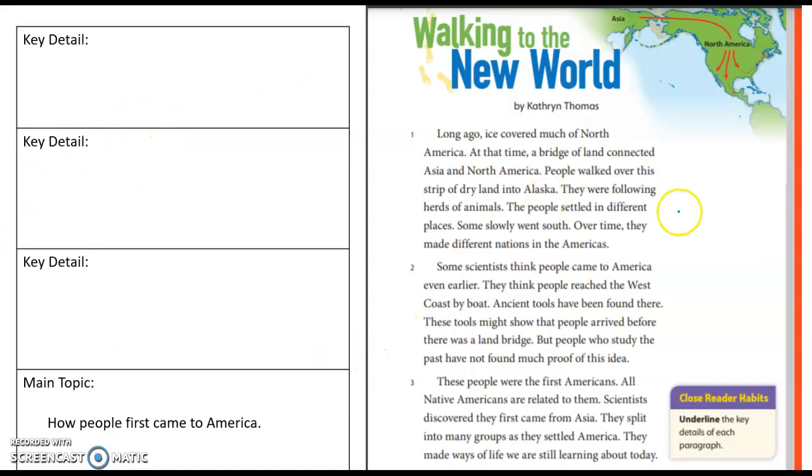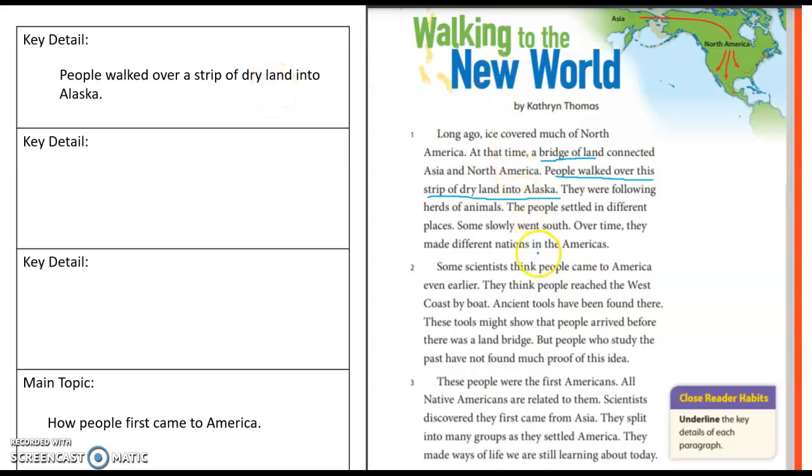I'm looking at paragraph 1. And it's talking about a bridge of land and people walking over the strip of land into Alaska. I think that's a good key detail. People walking over a strip of dry land into Alaska. That's a good key detail that supports how people first came to America. How did they come? Well, they walked over a strip of dry land.